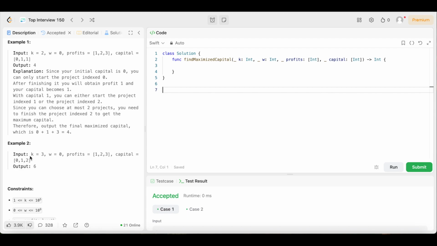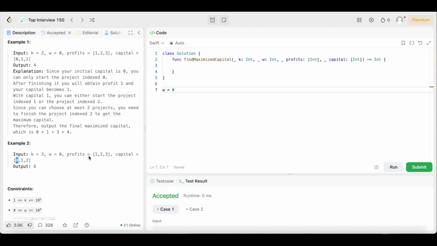So in example 2, we have the input k equals 3, w equals 0, profits equals an array of integers 1, 2, and 3, and capital equals an array of integers 0, 1, and 2. This time the output is 6. So let's come over here, put our w equal to 0 to start so we could do our math. Since w equals 0, that means we only have enough capital to do this first project. And we know this first project corresponds to this first amount of profit. So we're going to get 1 profit from this first project that we do.